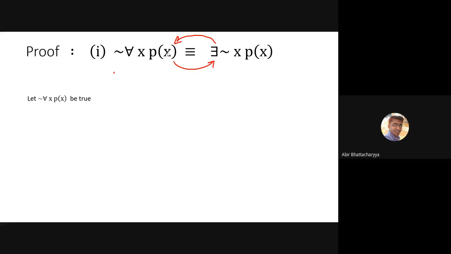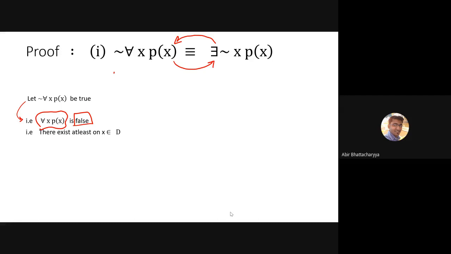First of all, let the negation of the universal quantifier of px be true. What does that mean? It means the universal quantifier of px is false, because if I remove the negation sign, true becomes false. Simple.